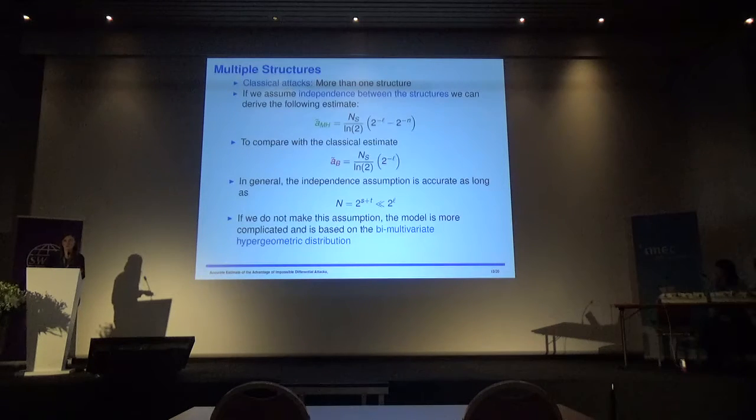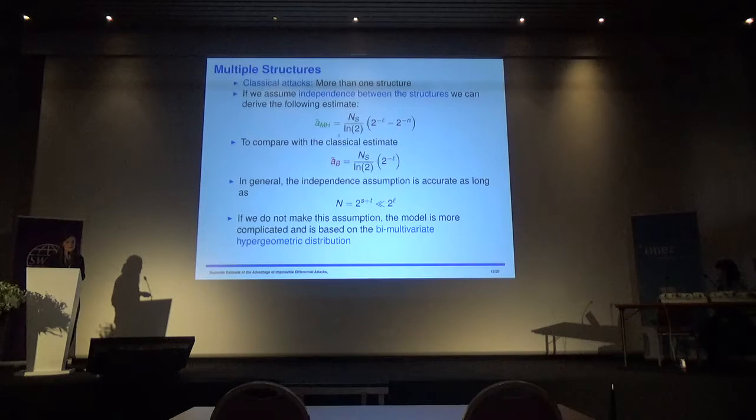Let's see what happens with multiple structures, because like a lot of attacks, an attacker would like to take advantage of using multiple structures. So if we assume independence of the structures, then we can devise the following estimates. I will not go into details, but the idea is that we take what happens for one structure and multiply this, and then we take the result log 2.